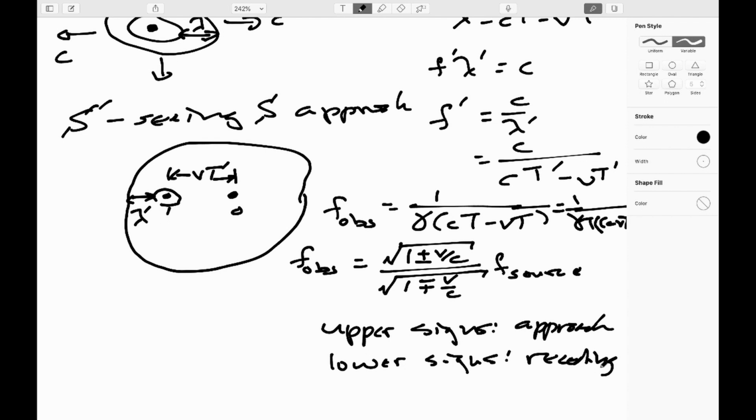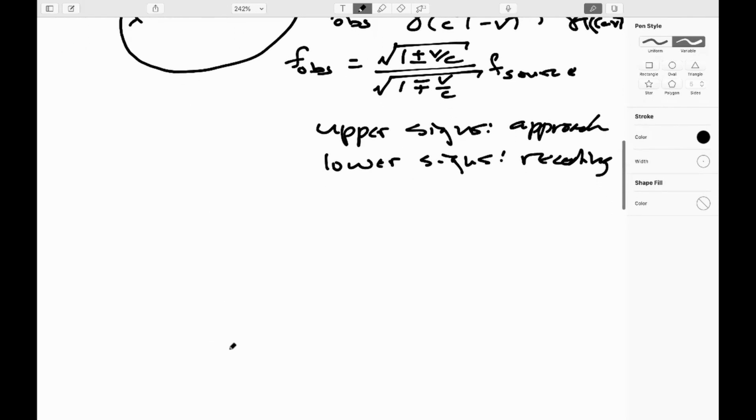Here, with light, there is no preferred observer. And so all you can say is, are you approaching each other or are you receding from each other? There is no observer who can definitively say who's moving which way. So that's why we resort to a choice of 2 signs.